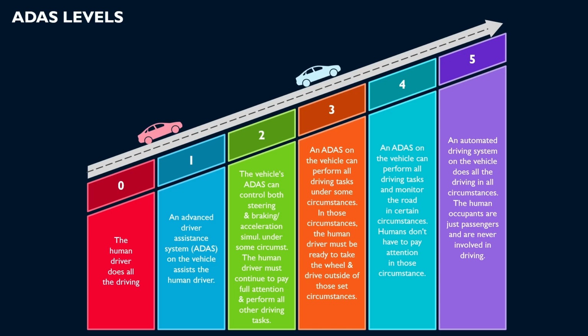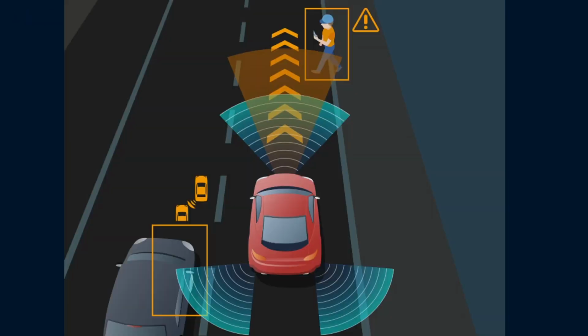Summarizing, ADAS belongs to Level 1 and Level 2, and autonomous driving belongs to Level 3, Level 4 and Level 5. As we move towards the future of autonomous vehicles, ADAS is a crucial stepping stone. These technologies are not only making our roads safer but also changing the way we interact with our vehicles.